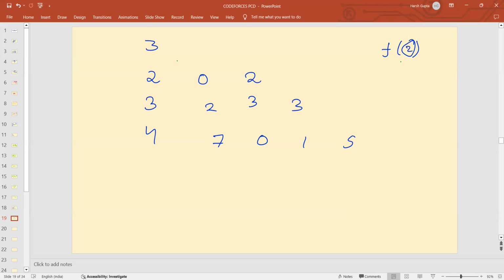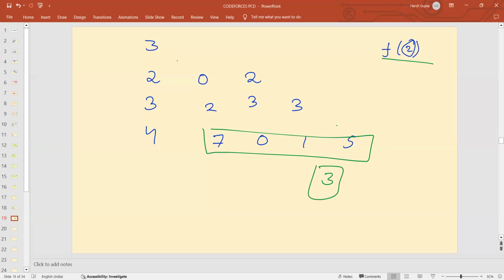If we have value 2, and we take the max of this 2 with this particular sequence, what value will we obtain? 3, isn't it? And I can see that I can't obtain a number greater than 3, so f of 2 will be 3. Let me take another number. Let's take f of 0.